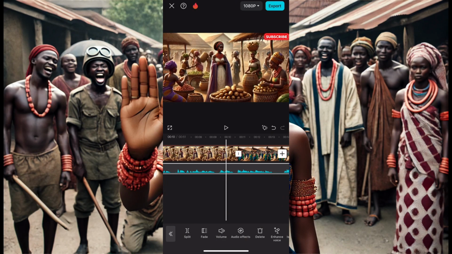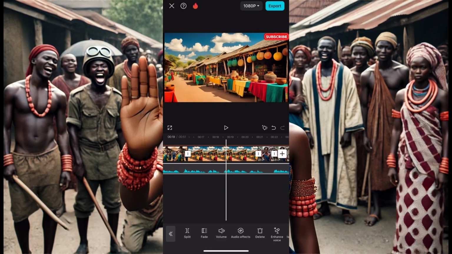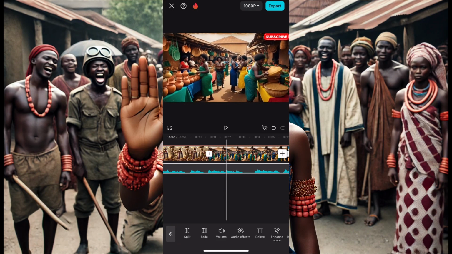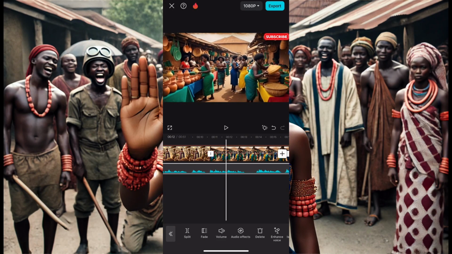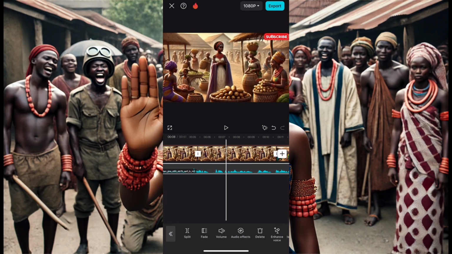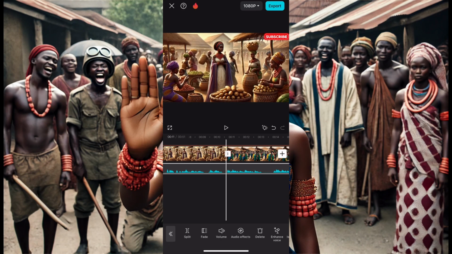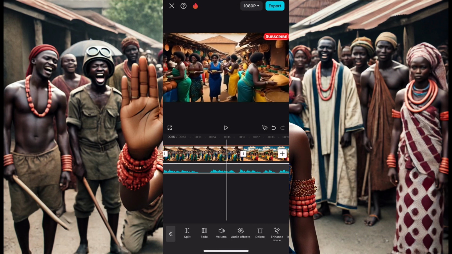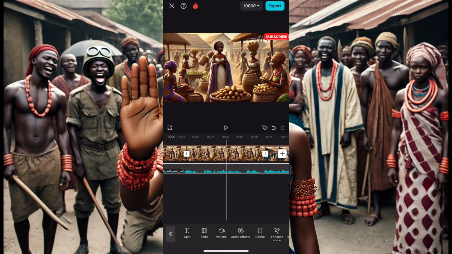So it's about getting your images, going to generate your voiceover or your narrator voice, and then bringing it to CapCut. And on CapCut, you just have to put everything together. You can see here I duplicated some of the images. Yes, I did, because you cannot have long videos with these AI tools these days. So you duplicate your images.